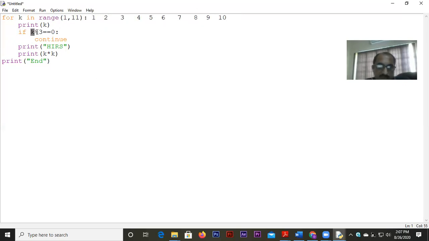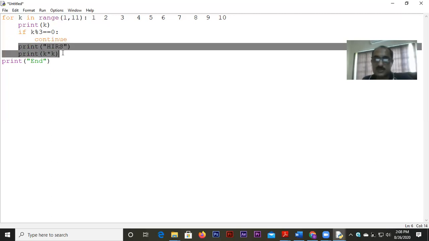Because when it happens to be 3, 6 and 9, then this condition is matched. Condition matched means the continue statement takes place. The continue statement takes place means in those rounds, that is when k equals 3, 6 and 9, it does not let program control go down further. So HIRS is not getting printed, k into k is also not getting printed.